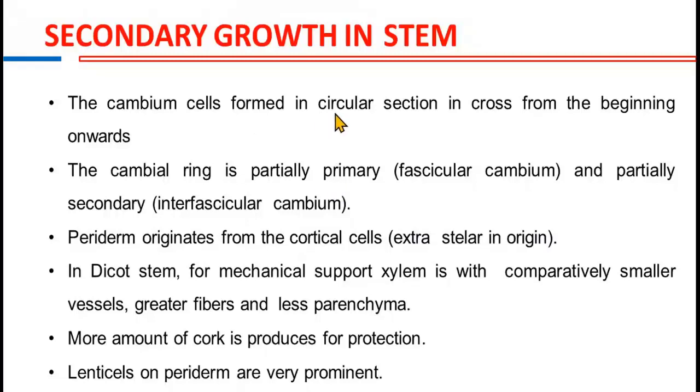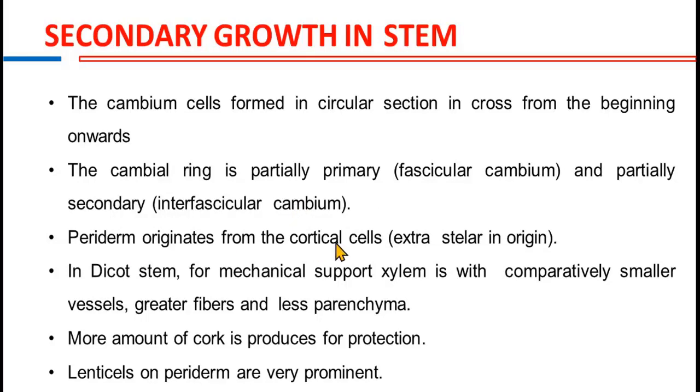The cambium cells form in a circular section in cross section from the beginning onwards. The cambial ring is partially primary, that is the fascicular cambium, the primary one, and partially secondary, the interfascicular cambium. The cambium which is present in between the vascular bundles, you can see in the next picture, is known as fascicular cambium, and the one which is outside the vascular bundles is known as interfascicular cambium. So the whole cambial ring is formed by fascicular plus interfascicular cambium.